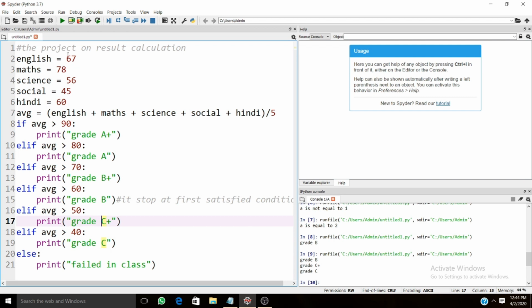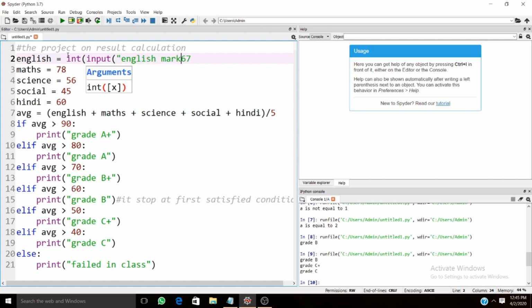Even if you want any other, you can use int and input. Enter the marks, or you can say just marks, English marks.